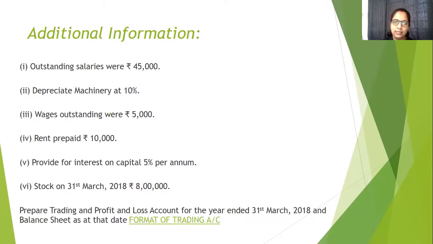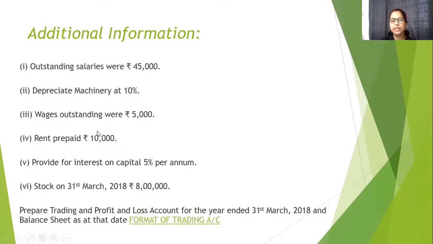Wages outstanding, say there were certain wages which we haven't paid till now, wages outstanding 5,000. Rent prepaid 10,000. Provide for interest on capital at 5% per annum. Stock on 31st March 2018, 8 lakh. So these are the additional information.